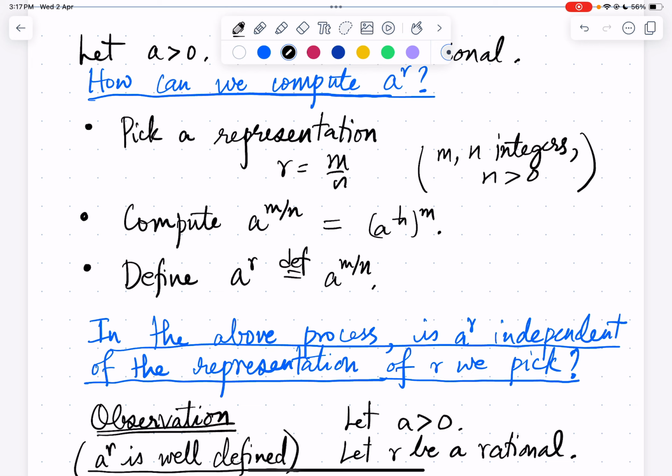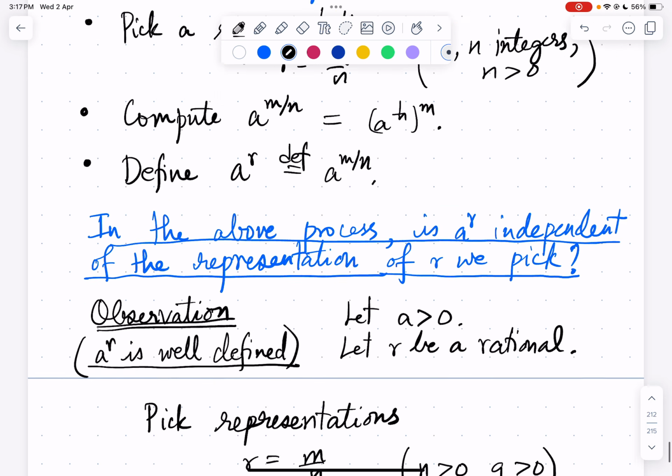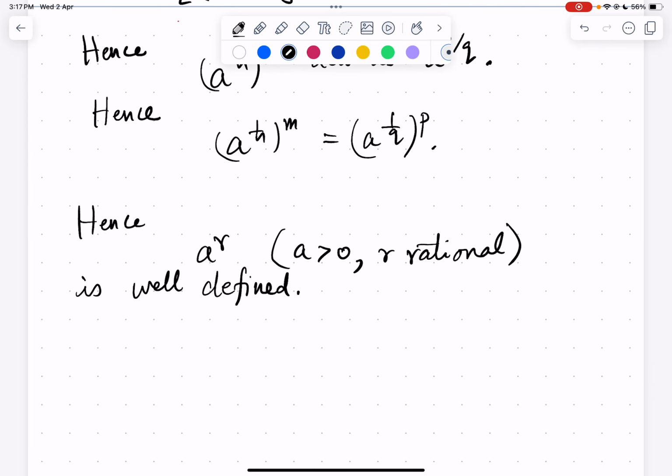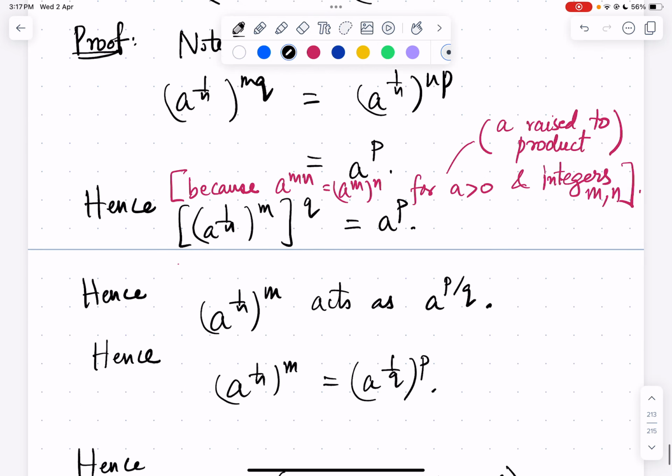You can pick any such representation. Then you compute a power 1 by n power m, and that output is defined as a power r. So we showed that irrespective of what representation we pick in the process, we get the same output. Hence the above a power r is well defined.